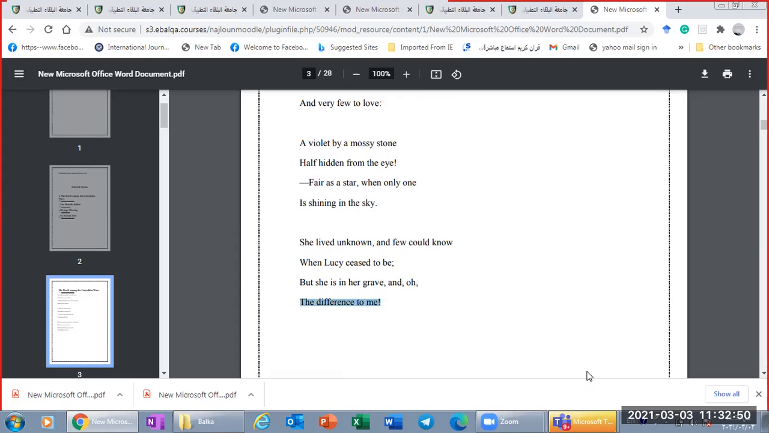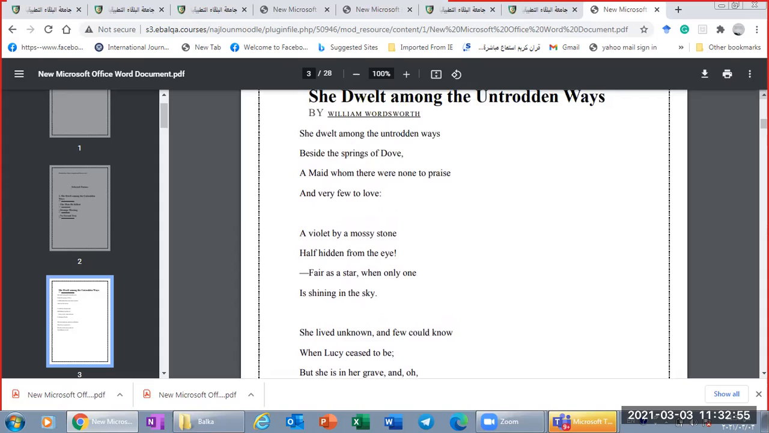So this is one of William Wordsworth's beautiful poems. It's part of a series of poems called Lucy poems. So this character or this figure, this maid, he wrote many poems about her, and this is one of the Lucy poems. Now we'll move to discuss the imagery in the poem.